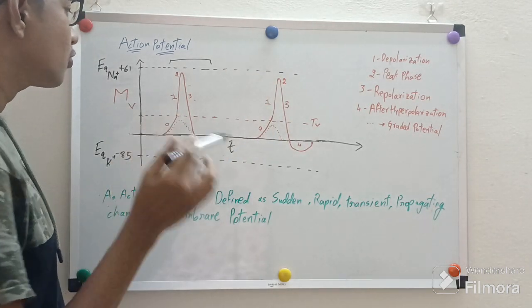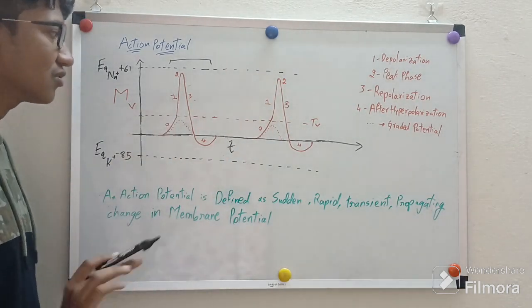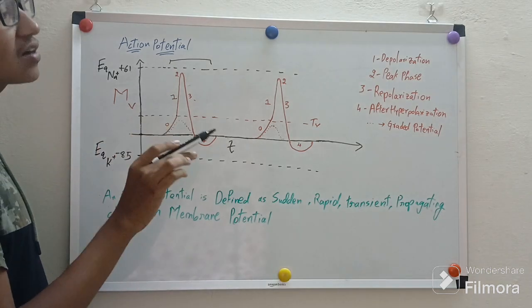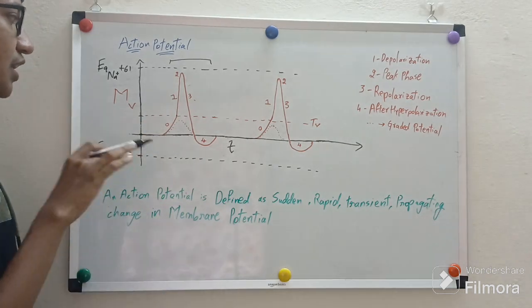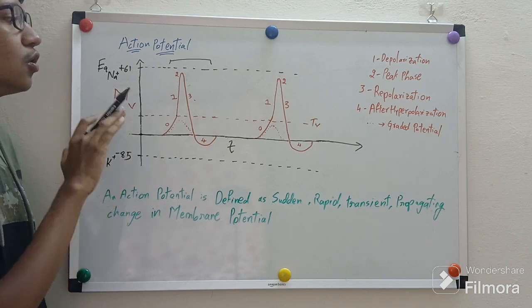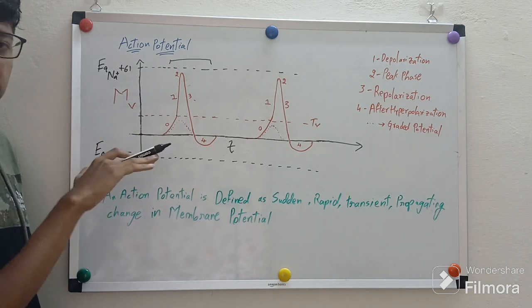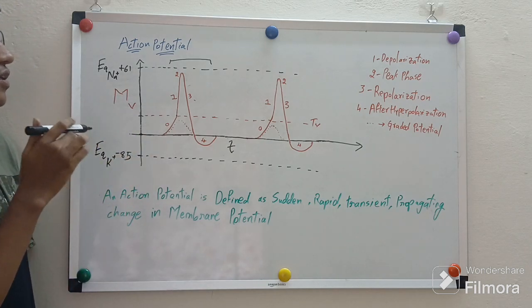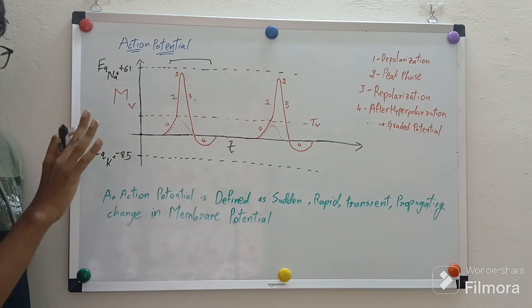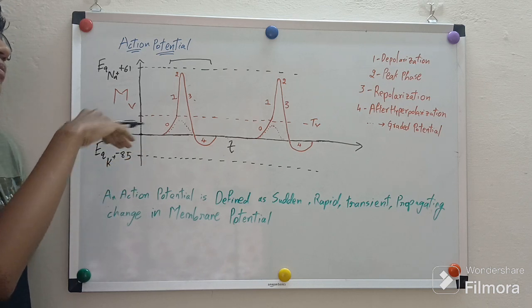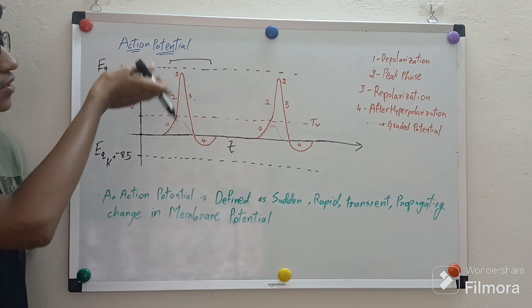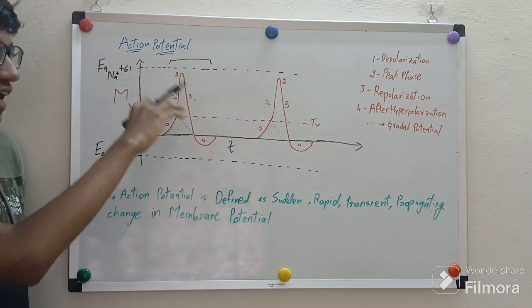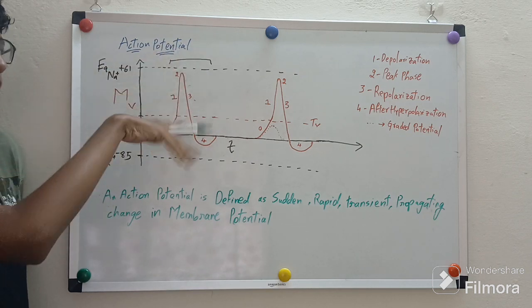Okay. Now you can ask me, what are these dots? These dots are known as graded potential. We will discuss this. Say I introduce a stimulus to a particular neuronal cell, the membrane voltage increases with respect to time. If the membrane voltage reaches a particular threshold, then there is a rapid increase in membrane voltage. We can see it follows a particular pattern, and this change is called action potential.